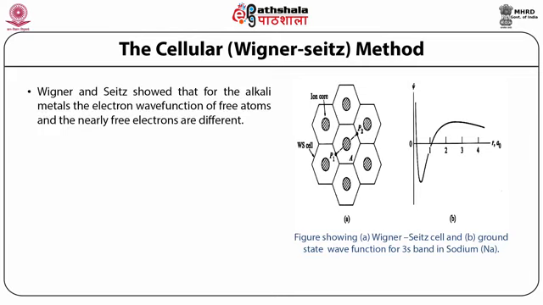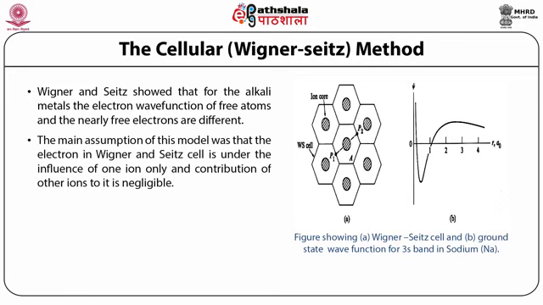So Wigner and Seitz showed that for alkali metals, the electron wave functions of free atoms and of nearly free electrons are different. In this method, we divide the crystal lattice into Wigner-Seitz unit cells, each containing only one atom at its center. This Wigner-Seitz cell construction is more or less similar to the construction of the Brillouin zone in k-space.